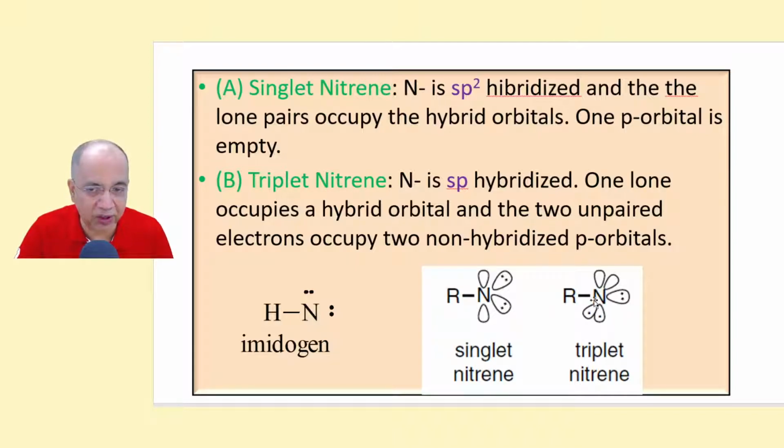That's why nitrogen is monovalent. So triplet nitrene is a diradical, produced by the fanning out of energy from a singlet nitrene, because this is more stable, as the electrons are spread out into different orbitals, right?